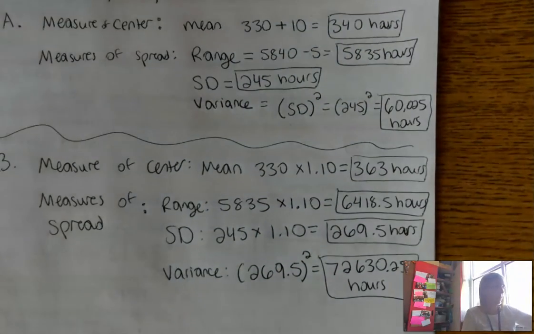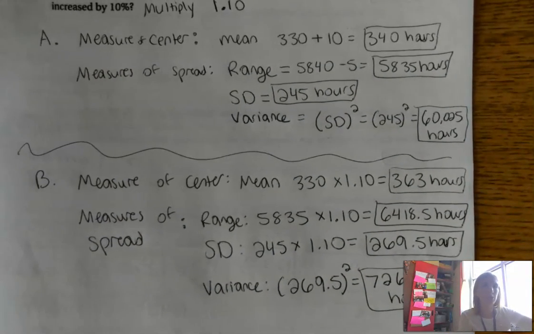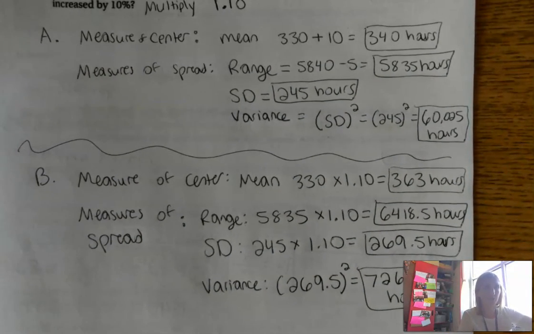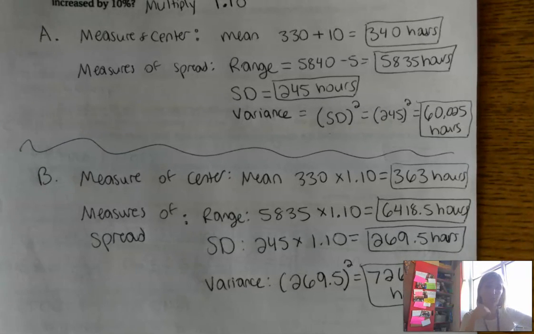All right. That was a long free response, but for the most part it was pretty straightforward. It's just asking you, how do you transform measures of center and measures of spread. Measures of center always change, measures of spread only change if you're multiplying or dividing.